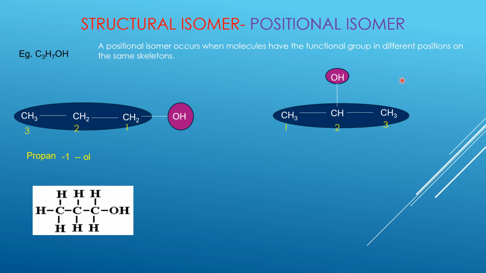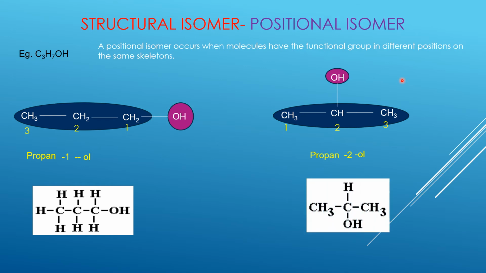The OH is our functional group. So now our parent chain is propan because 3 carbons are there. The position of the OH is on carbon 2 and then we put ol: propan-2-ol. So you can see in both cases the position of the functional group has changed. Thus we say it is a positional isomer. And we can draw it as such here as well, as you can see.